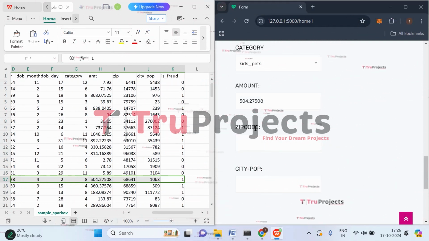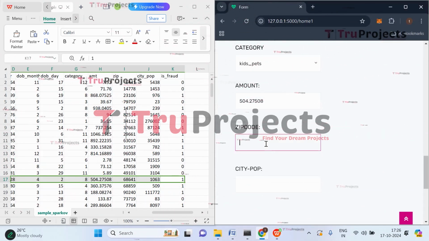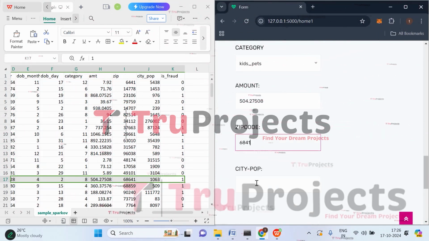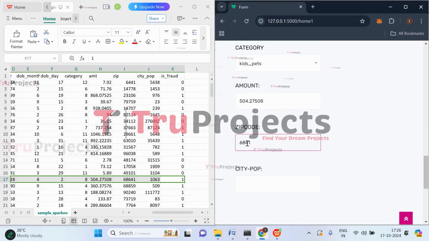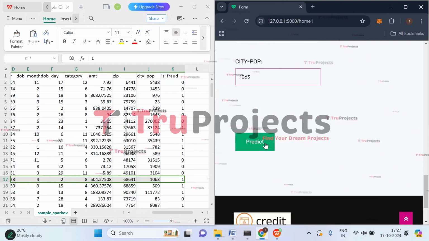Select the zip code. For that we have to give 68641. And here we have to give the city pop, that is 1063. Now click on predict.